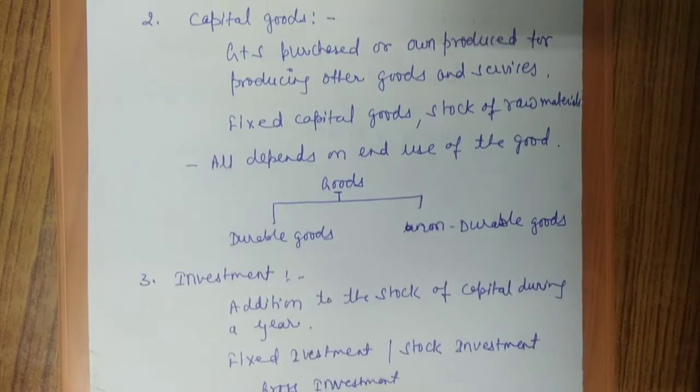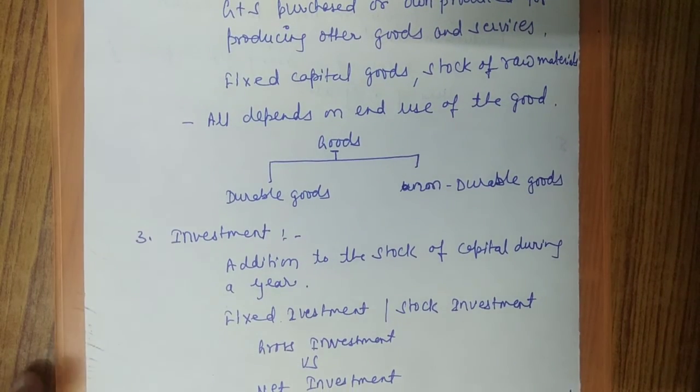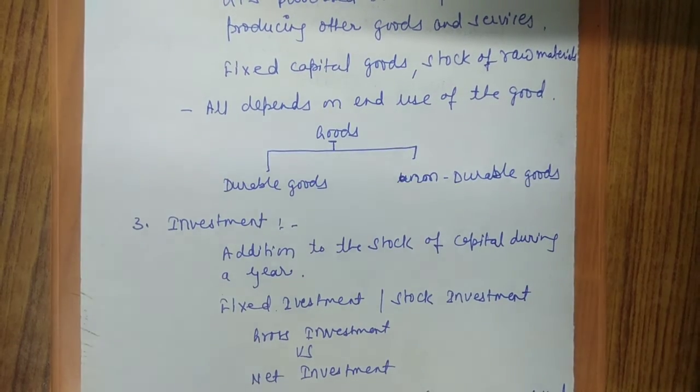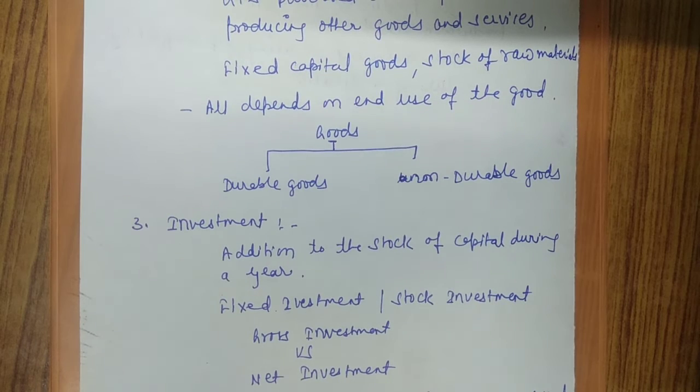Now we will study investment, a new topic. For accounts students, capital and investment are the same thing, but it's not, not in macroeconomics. Why? The reason is, investment is defined in macroeconomics as addition to the stock of capital during a year. Example: construction of a building, addition to the inventories.